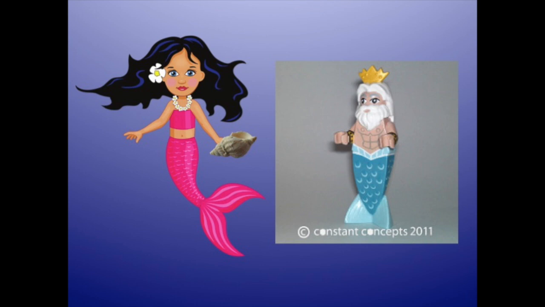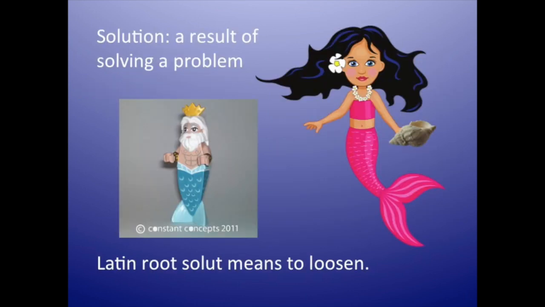King Triton was proud of Marissa for taking their budget seriously. They only had one more step before they arrived at their solution. A solution is the result of solving a problem. The Latin root solute means to loosen. So in the context of our story, Marissa and King Triton are narrowing down their numbers and loosening the calculations to arrive at a single number.